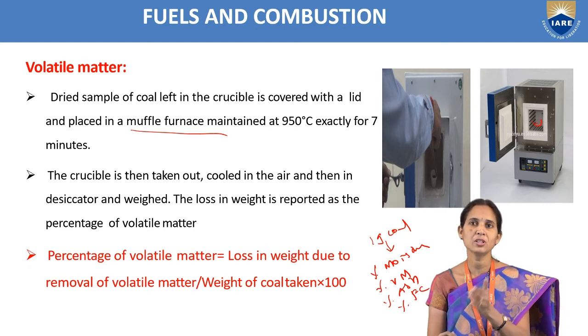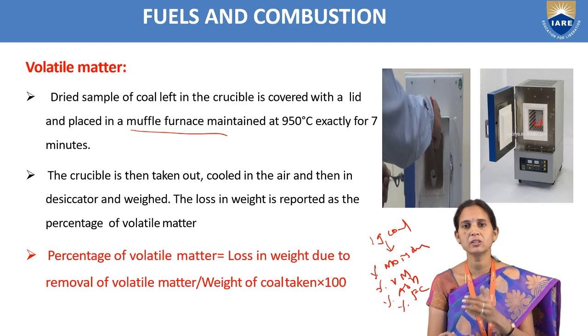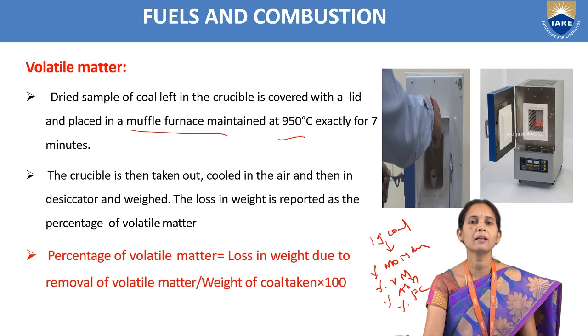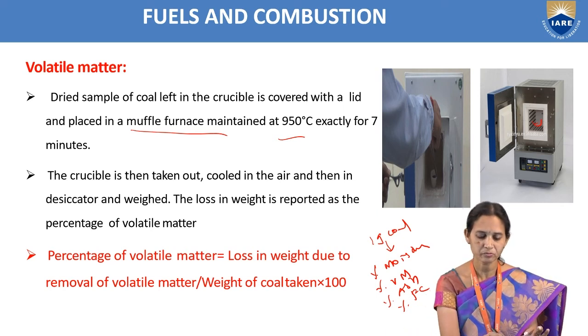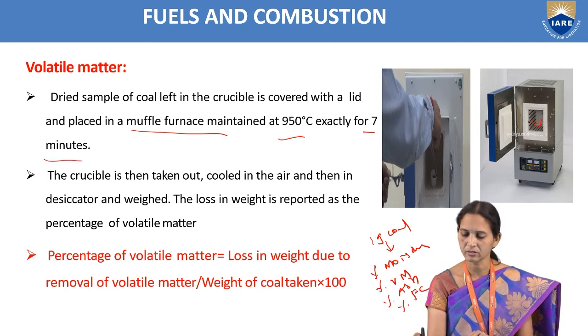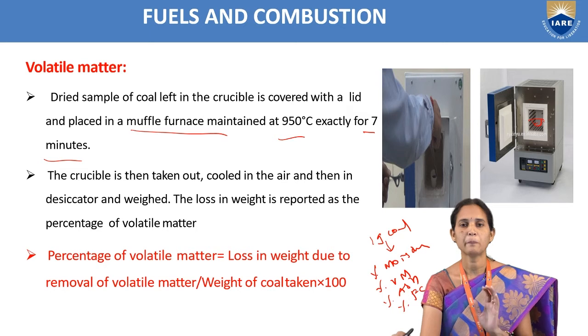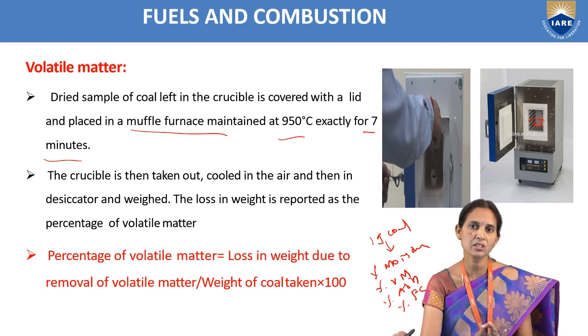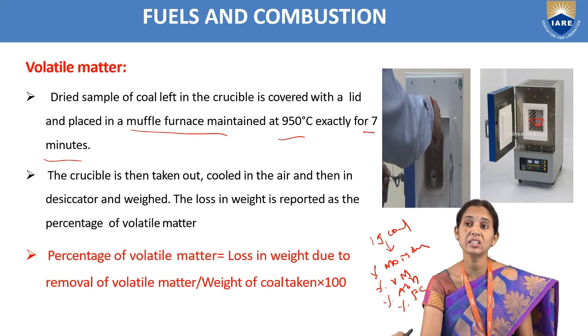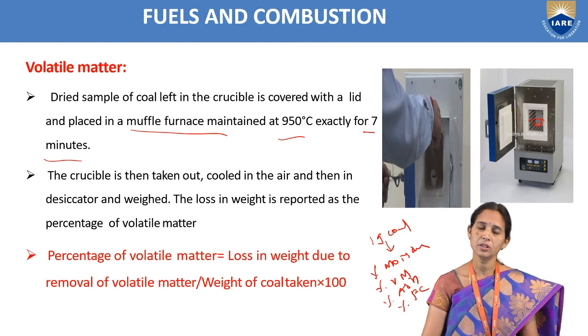In the determination of volatile matter, we take the same crucible with the coal sample and keep it in the muffle furnace, and we maintain the temperature at 950 degrees centigrade for exactly 7 minutes. The crucible is covered with a lid. After that, we take out the crucible and cool it in a desiccator. After cooling, we take the weight of the coal sample.